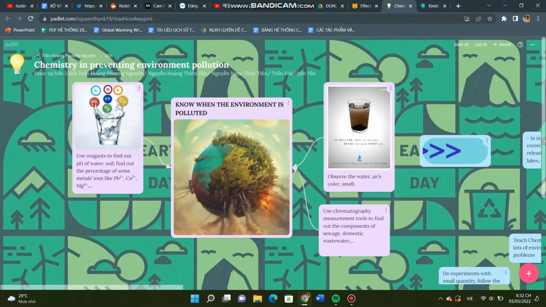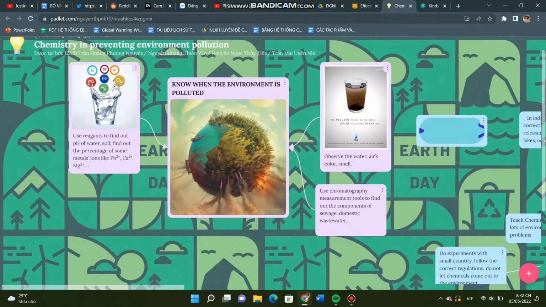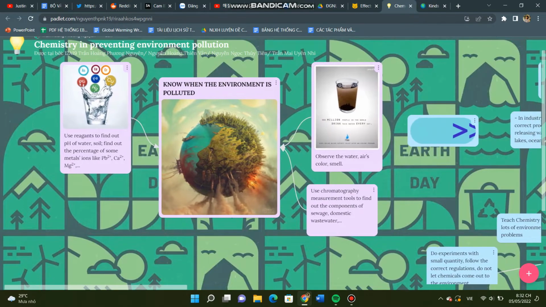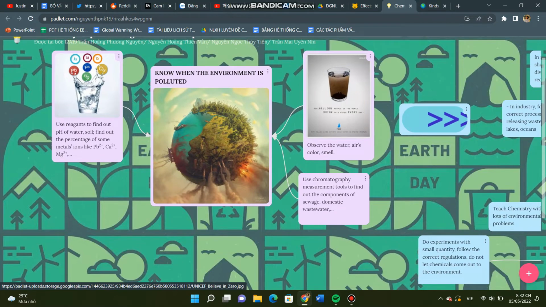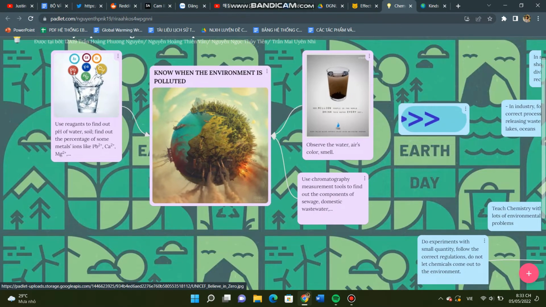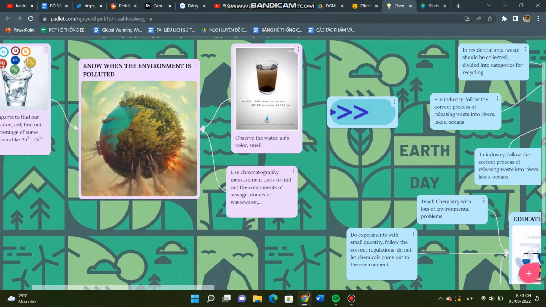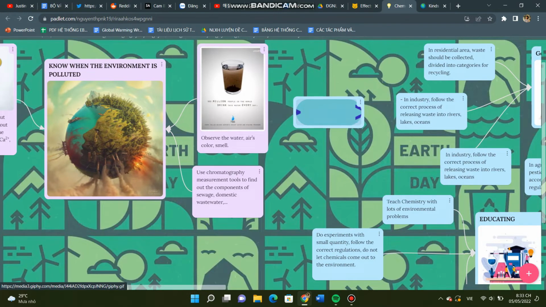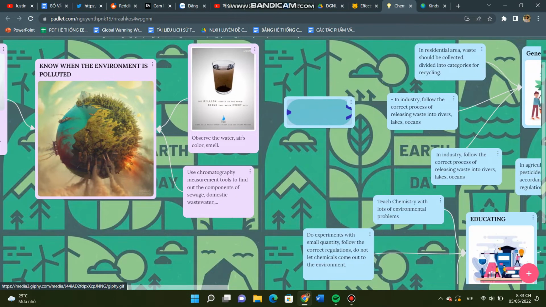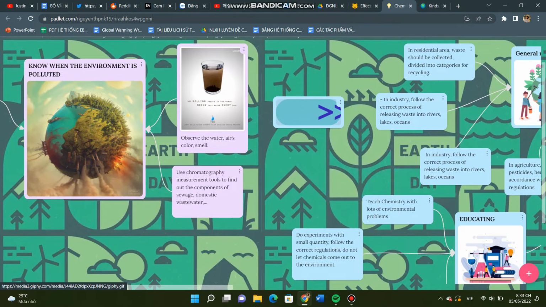The second problem, chemistry in preventing environment pollution. Know when the environment is polluted. Observe the water, air's color, smell. Use reagents to find out pH of water, soil. Find out the percentage of some metal ions like lead, calcium, magnesium. Use chromatography measurement tools to find out the components of sewage, domestic wastewater.